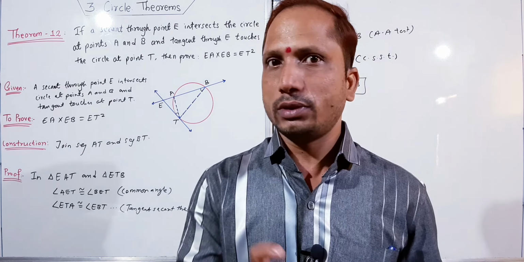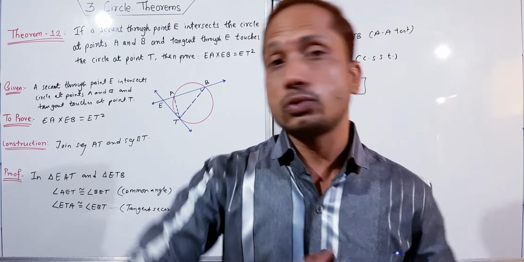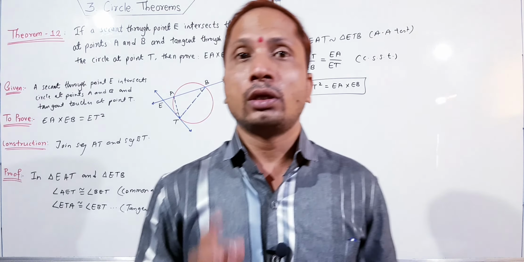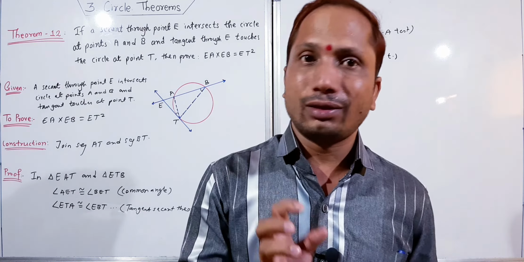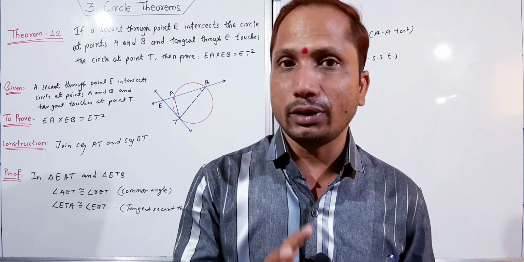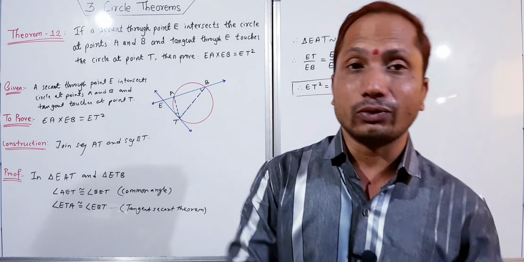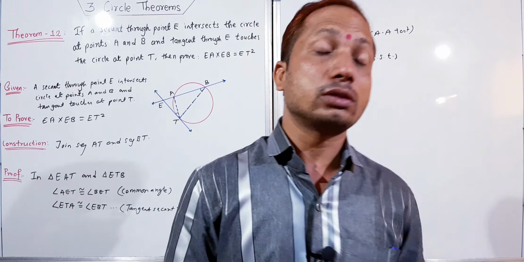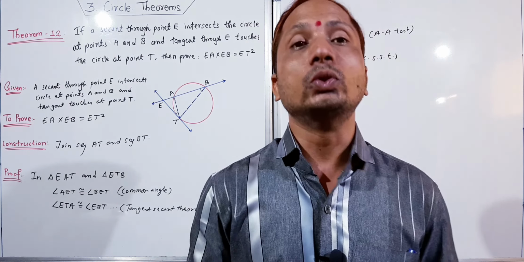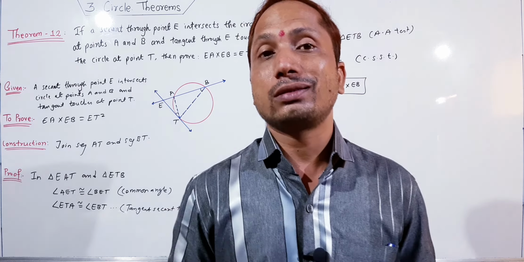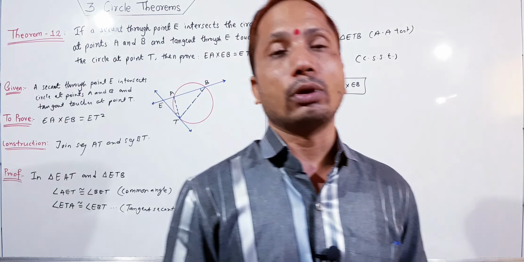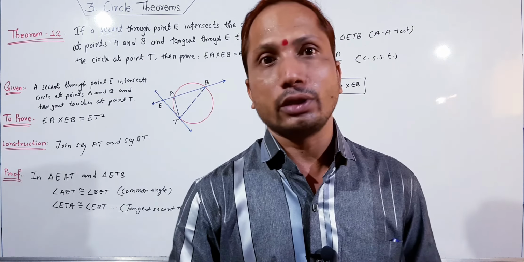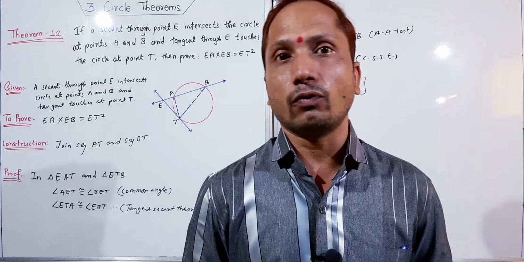So this topic is completed, which means almost all theorems we have discussed in three continued videos. The theorems, corollaries, properties, and converses which I have not discussed with you, you have to check all those things, because they are very essential or important to know more about this lesson, and they will help you to solve the problems. Here the theorems topic is completed, and in the next video we'll discuss practice set 3.1.